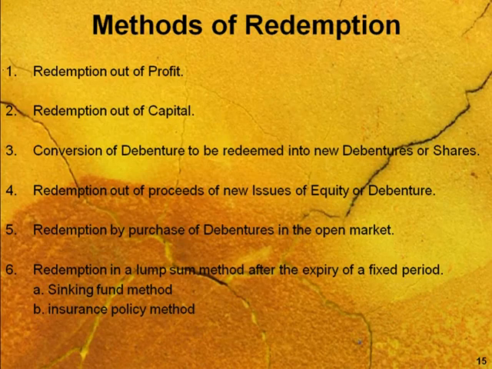Redemption by purchase of debentures in the open market: even the company can purchase its own debentures from the market particularly for redemption. And last is redemption in a lump sum after the expiry of a fixed period by the sinking fund method or insurance policy method. There are six categories which the company generally uses to pay redemption to debenture holders. So one by one we will take them.